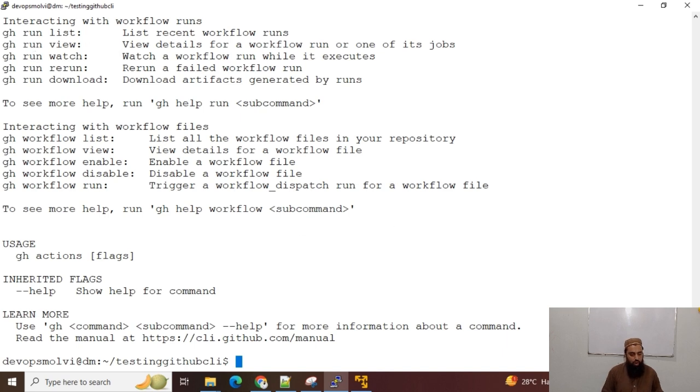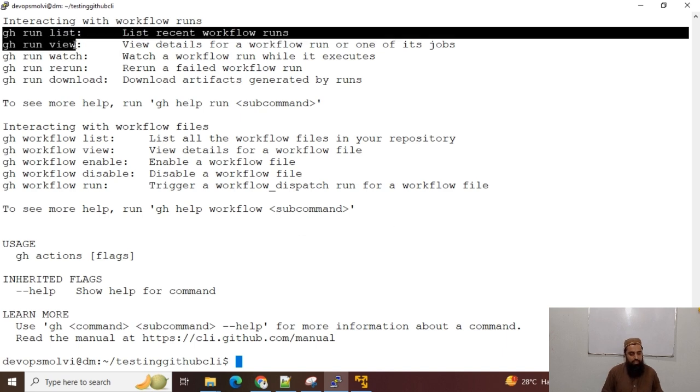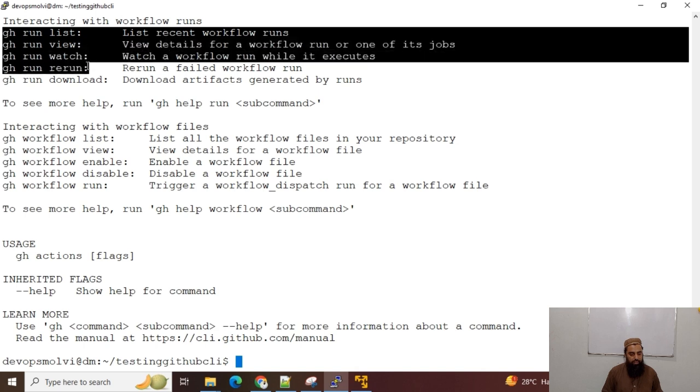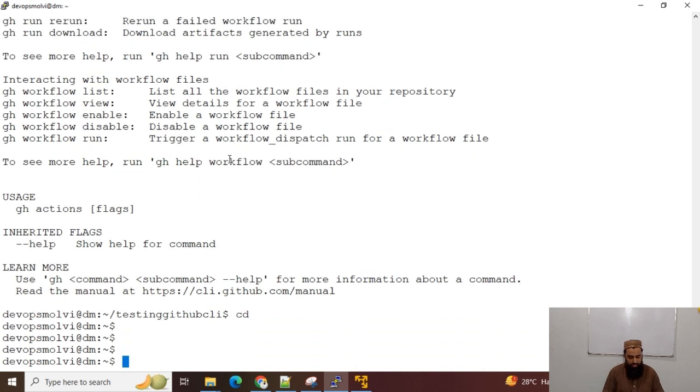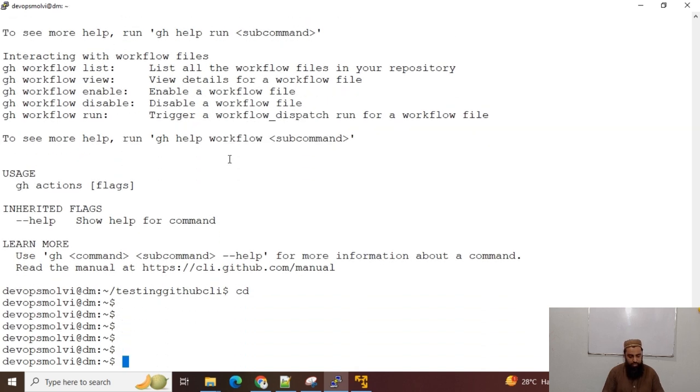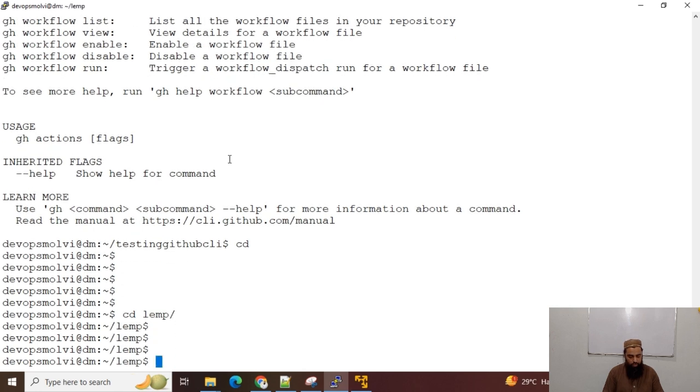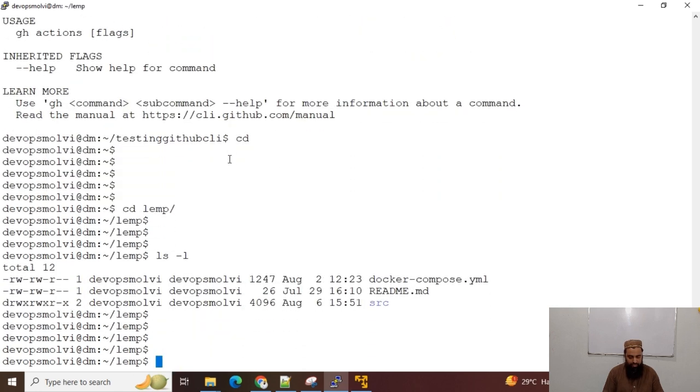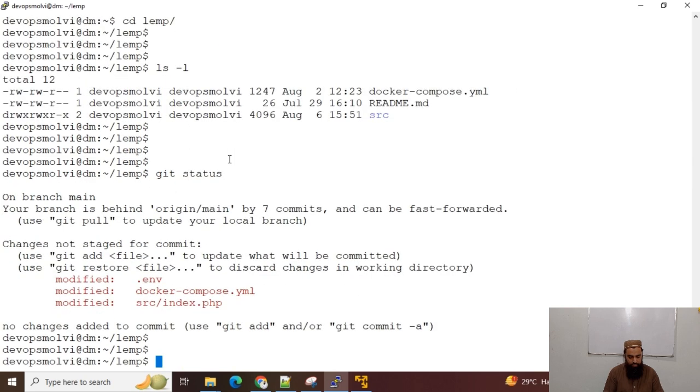So that is how we can see the GitHub workflows, GitHub Actions. And for instance, I do not have any GitHub Actions on this repository. I will go into LAMP, and this is also my repository.